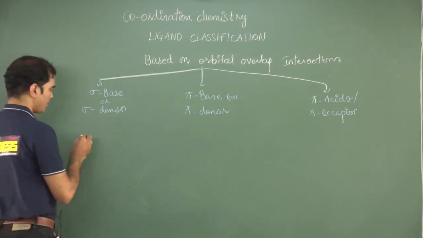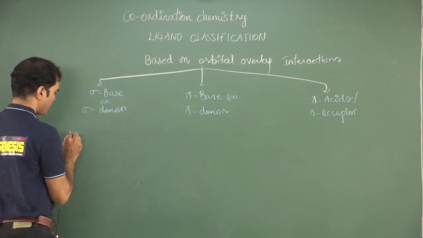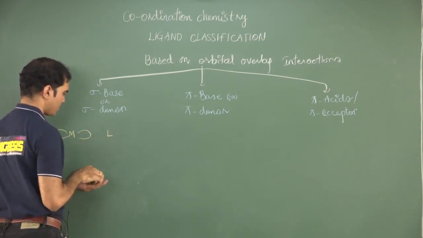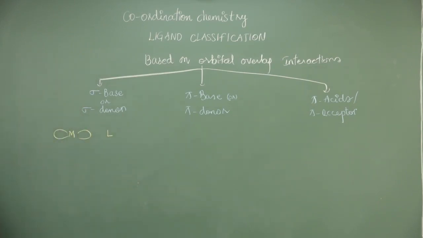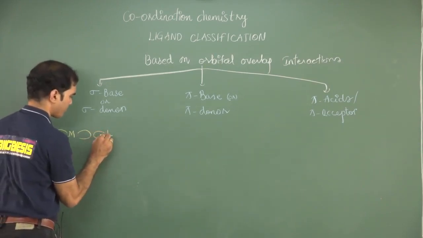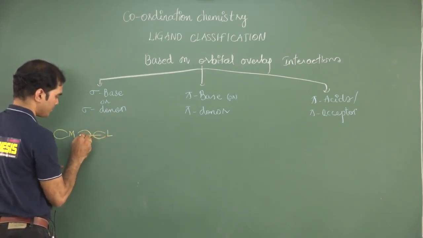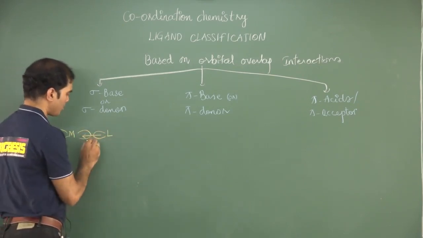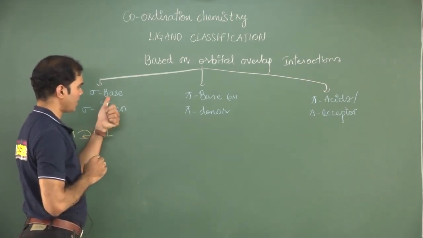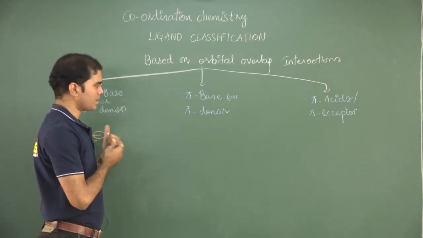Look at the orbital overlap interaction. Suppose if I put a metal, a ligand is also present. Now it is donating. This is a simple sigma bond. Such types of ligands are called sigma bases or sigma donors.